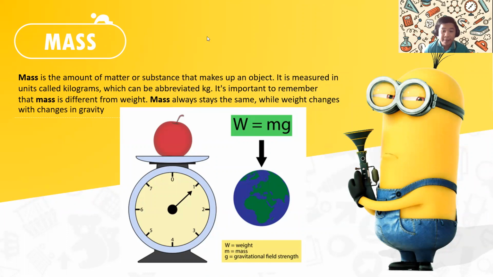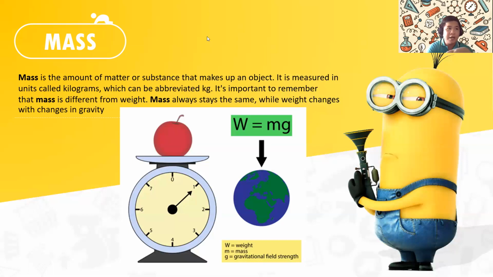Well, weight equals mass multiplied by the strength of gravity. On Earth, the strength of gravity is, we just compute it as 1. However, when you go to the moon, your weight will be divided by 6 because the gravity is 6 times weaker.